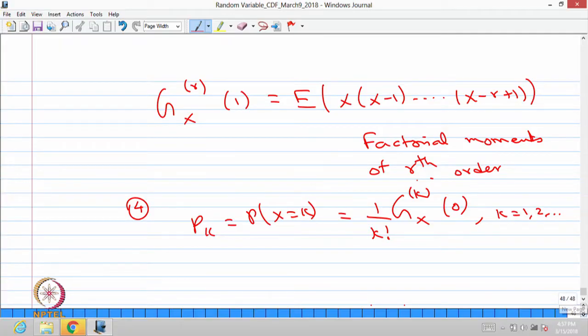So, by knowing the probability generating function you can get the probabilities, whereas the definition says if you know the probabilities you can get the probability generating function for a non-negative integer valued random variable. Let us go for finding the probability generating function for the random variable which is non-negative integer valued.